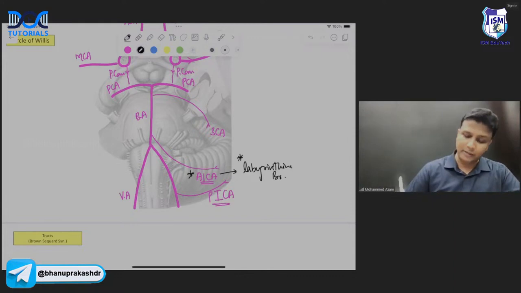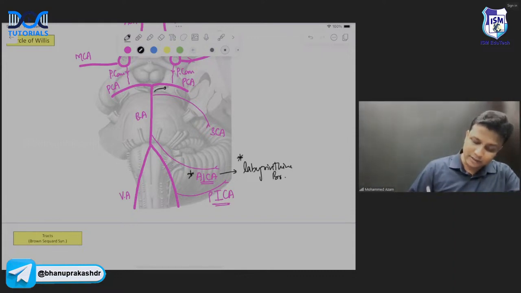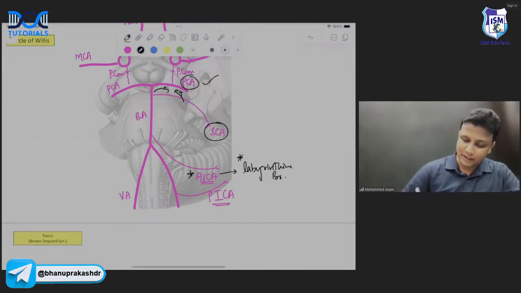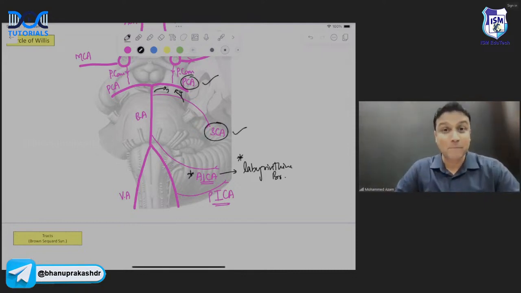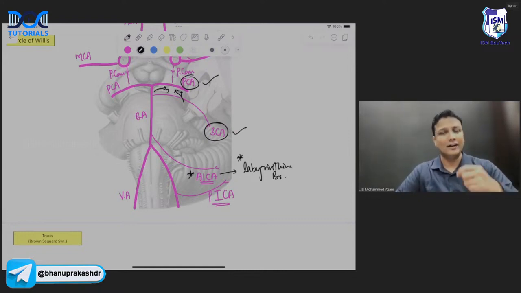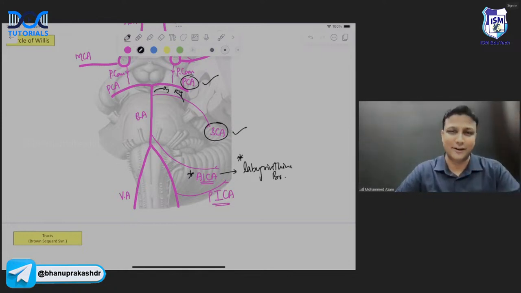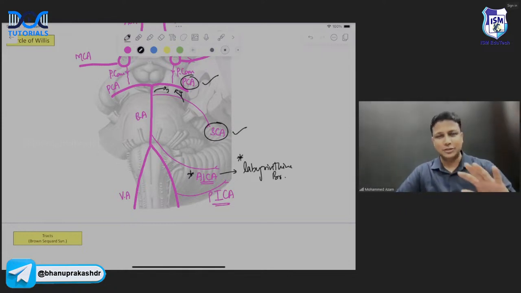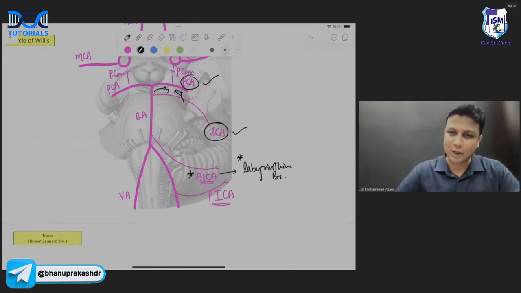Number one. And number two, you can clearly see here, this is the third nerve here, and this one here will be the fourth nerve. So third and fourth nerve are between which two arteries? That is your PCA and SCA, sir. Posterior cerebral artery, superior cerebellar artery. Wow. So that point you cannot learn later on anywhere else. बहुत दिक्कत होती है इसको याद रखने में, तो यहीं पर याद रखिए. Third and fourth nerve are coming between which two arteries there? That is your posterior cerebral artery and the superior cerebellar artery. Sir. Done. So these are the points I want you all to remember about the circle of Willis here, sir.